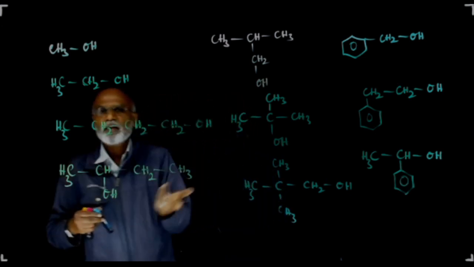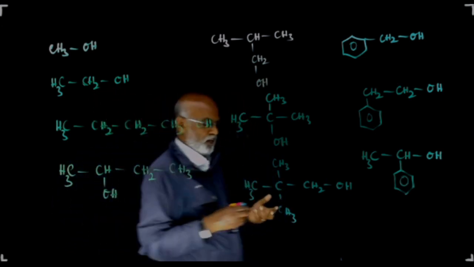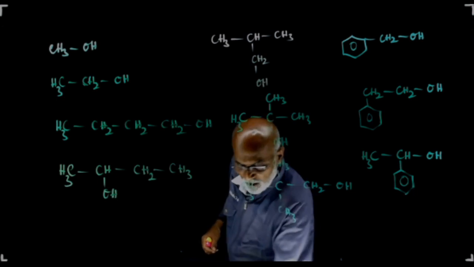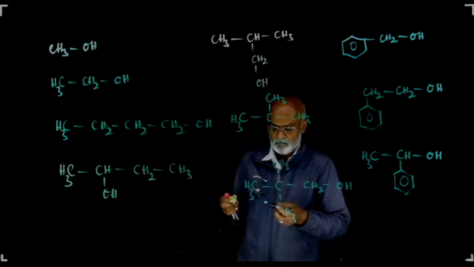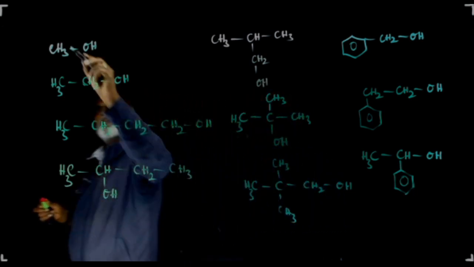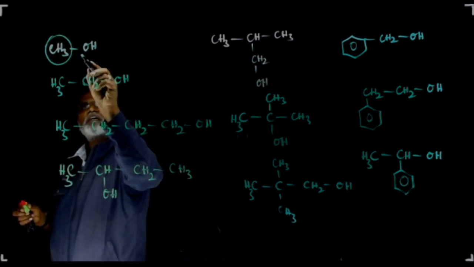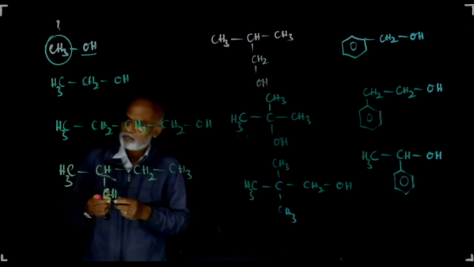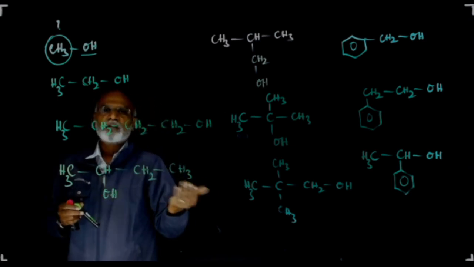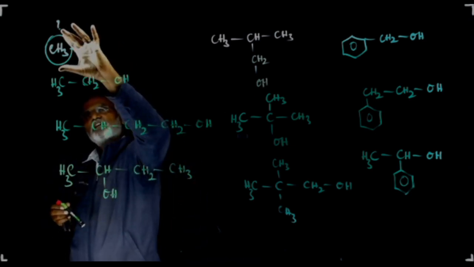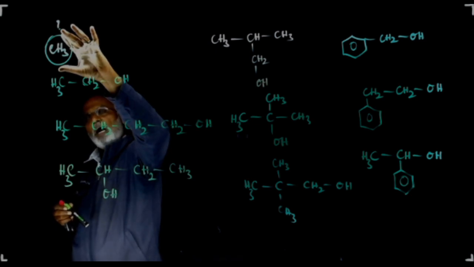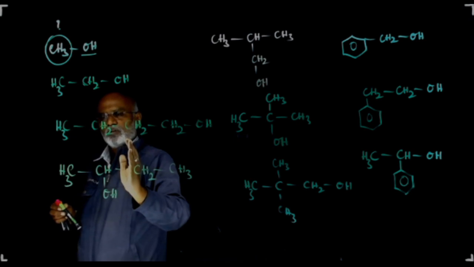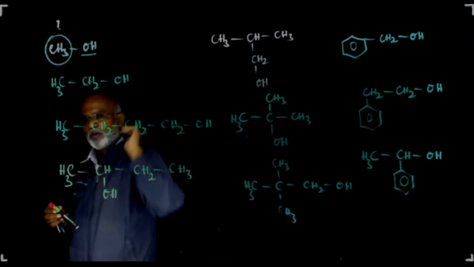Common name. First, let me take common name of an alcohol. The common name of an alcohol can be obtained by naming the hydrocarbon radical to which the OH group is bonded. First, you have to name this hydrocarbon radical to which the OH group is bonded, and you have to add a word alcohol. So, the name of this hydrocarbon radical is methyl. After naming the hydrocarbon radical, we have to attach the word alcohol. Therefore, this is methyl alcohol.